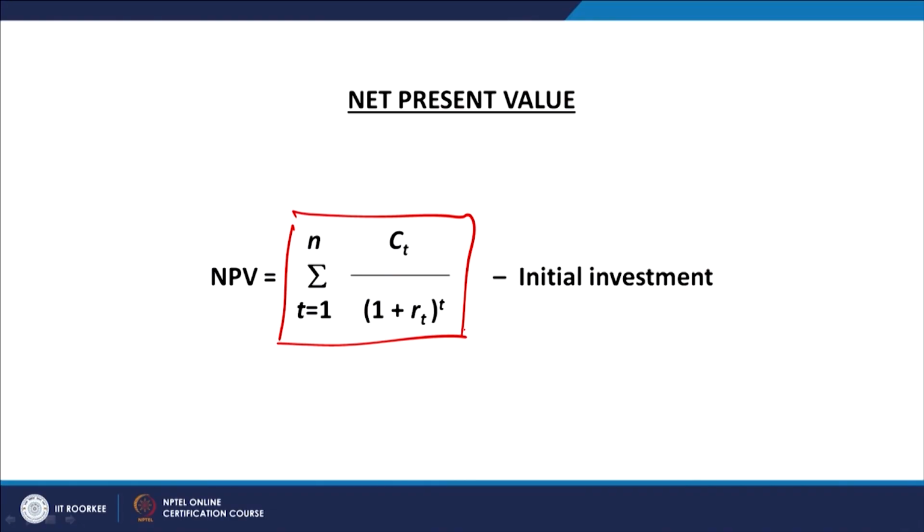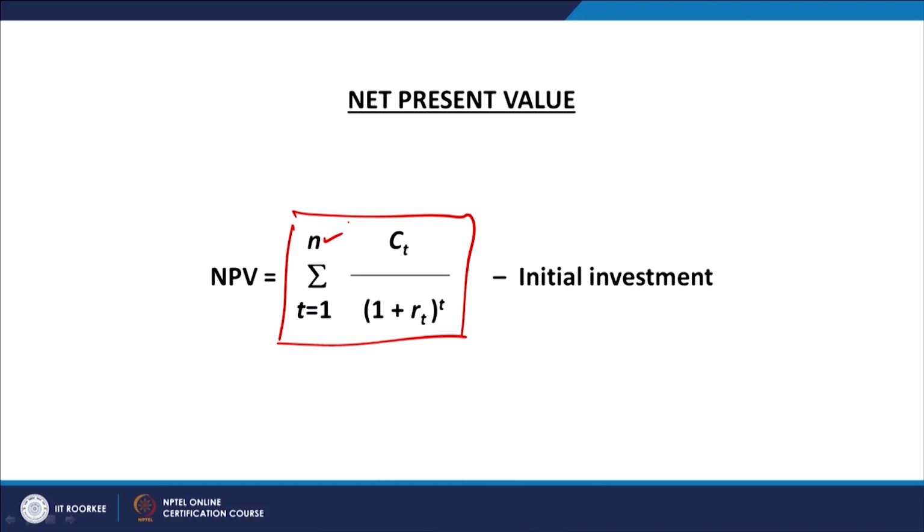So, this model we have already discussed in the time value of money, and the same model we are now going to make use of here for calculation of the NPV. If you look at it, CT is the cash inflow available in the year T, and R is the discount rate to be used for discounting those cash flows, N is the number of years for which the cash flows are expected.